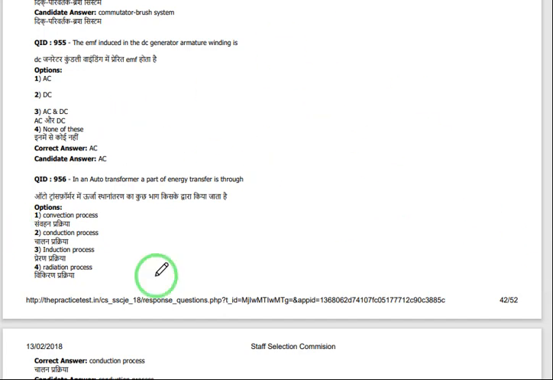Now in the technical section they will give you roughly 100 questions. You see: the EMF induced in a DC generator armature winding is AC, and the next question also you can see: in an auto transformer part of the energy is transferred through the conduction process. Like that there will be 100 questions. In detail I will discuss in coming videos, I am just showing you roughly. These PDFs I will give in the description, you can download them. I will give you 4 PDFs, the last 4 years' previous papers, and after preparing them you can get an idea of what kind of questions they usually ask in the exam.